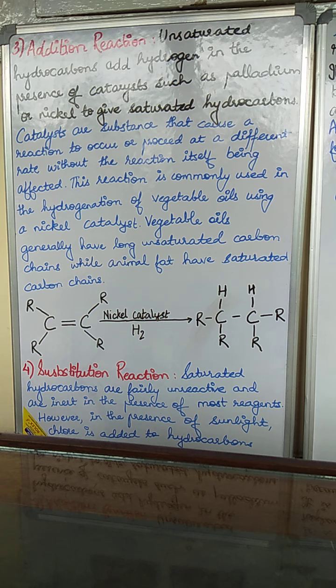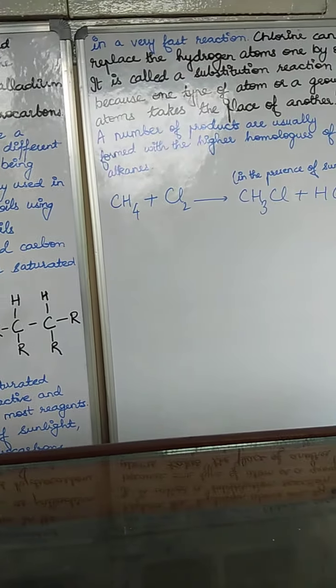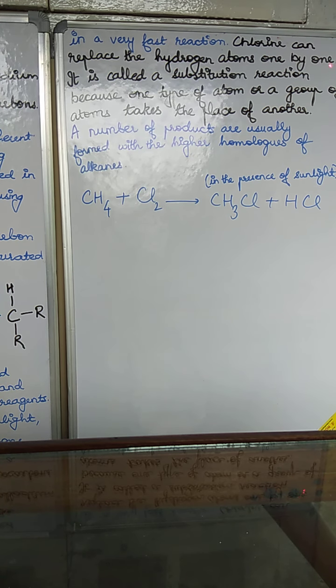In presence of sunlight, chlorine is added to hydrocarbons in a very fast reaction. Students, chlorine can replace the hydrogen atoms one by one.